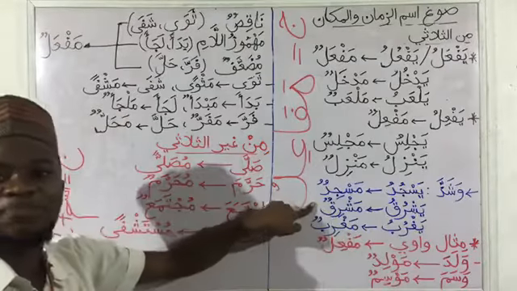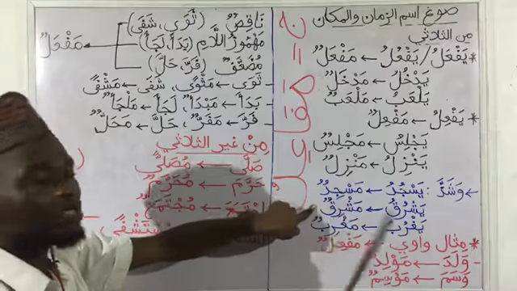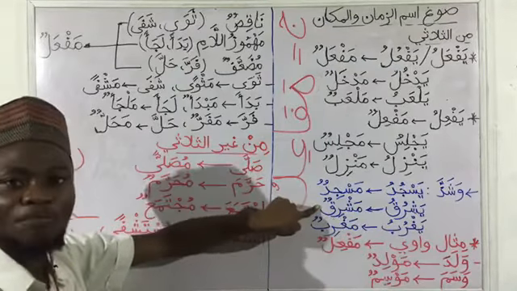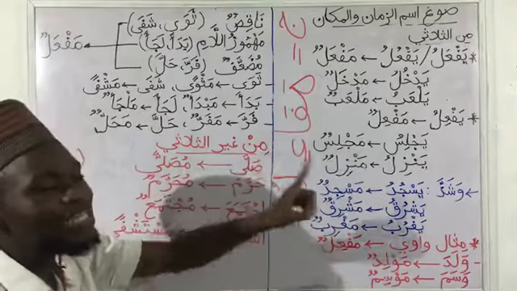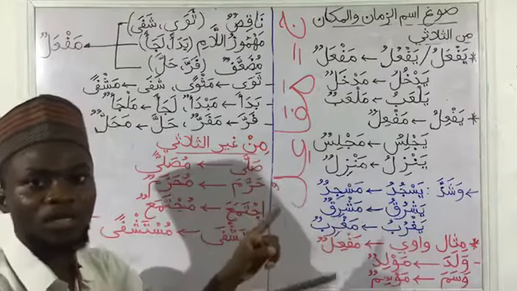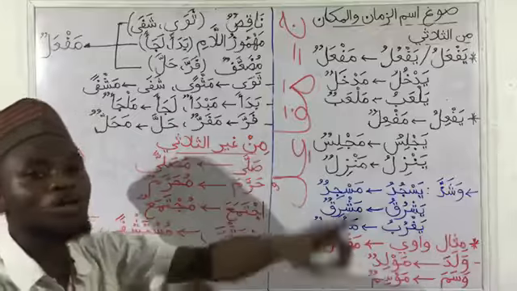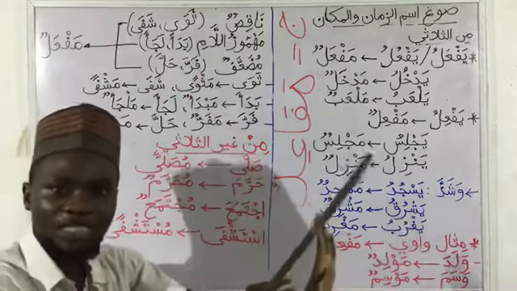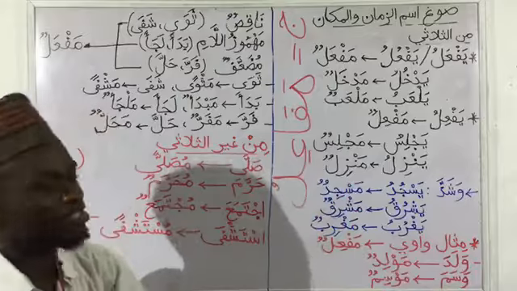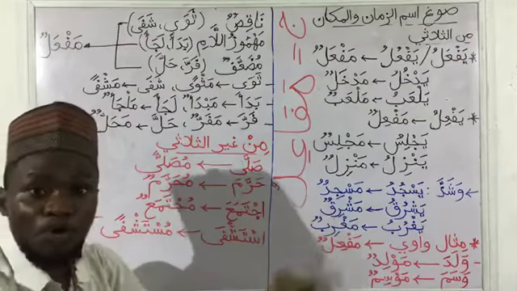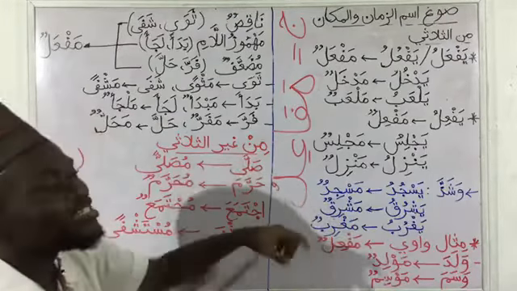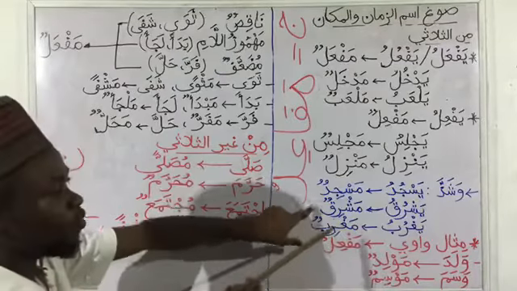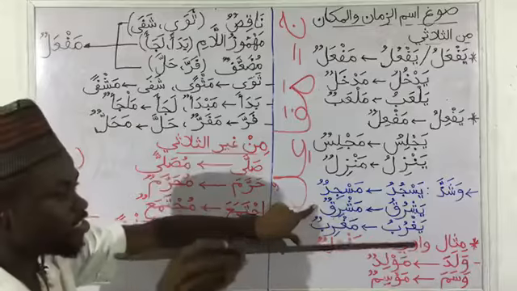So if they say sharaka shamsu, the sun rose. Mashriq will now be the place where the sun rose. That is what? The east. And it can also be the time of sunrise. You know, we said Ismu Zamaan and Makaan, don't forget. So there are some verbs that can mean both Zaman and Makaan, which is time and place, and there are some verbs that can mean just the time and others just the place. So for this one, it means both the time and the place, which is the time of sunrise or the place where the sun rose from. So this is Mashriqun, east.